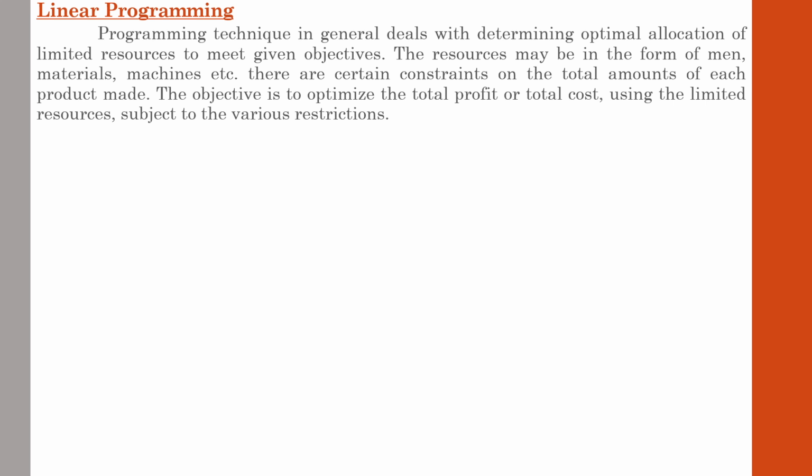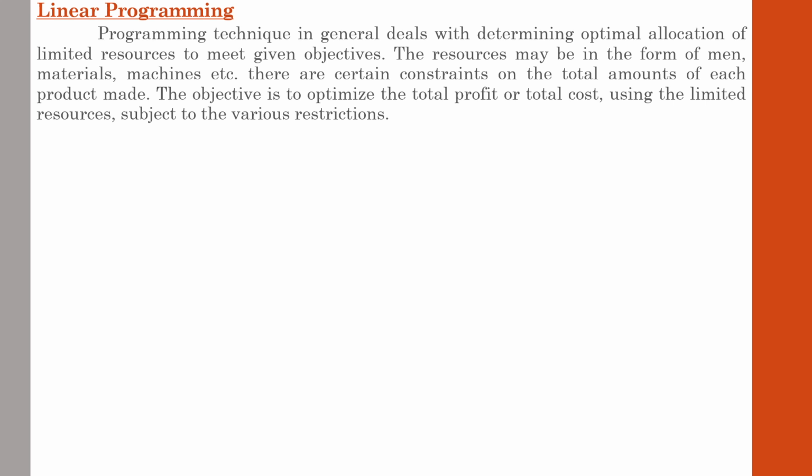The objective is to optimize the total profit. Optimize means maximize profit, or minimize total cost, using the limited available resources, subject to various restrictions.